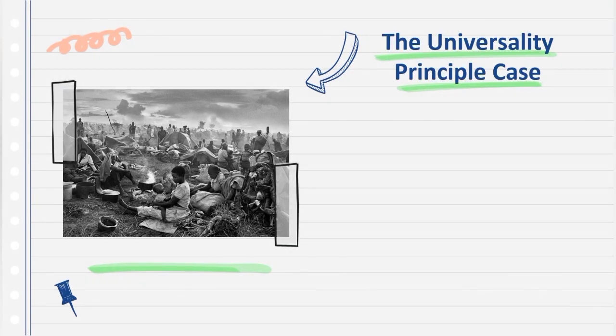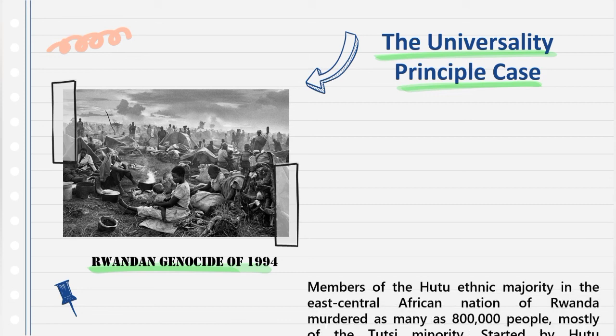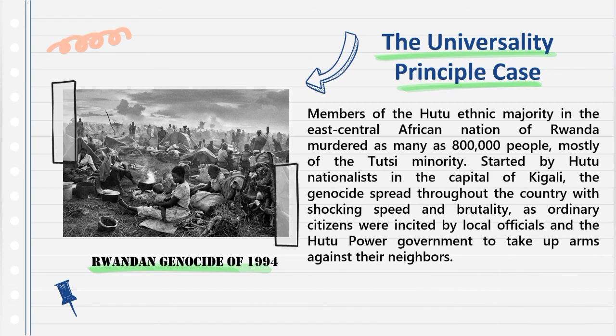The Universality Principle Case. In the Rwandan genocide of 1994, members of the Hutu ethnic majority in the East Central African nation of Rwanda murdered as many as 800,000 people, mostly of the Tutsi minority. Started by Hutu nationalists in the capital of Kigali, the genocide spread throughout the country with shocking speed and brutality, as ordinary citizens were incited by local officials in the Hutu power government to take up arms against their neighbors.